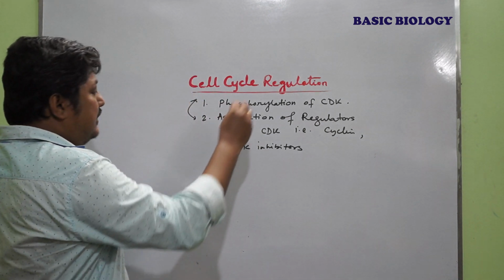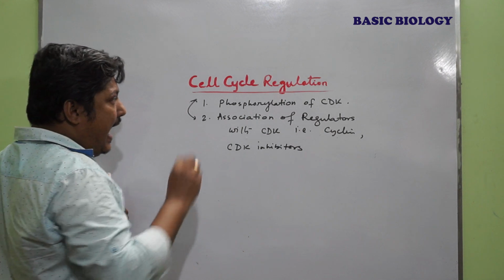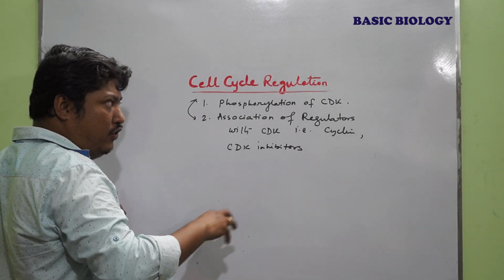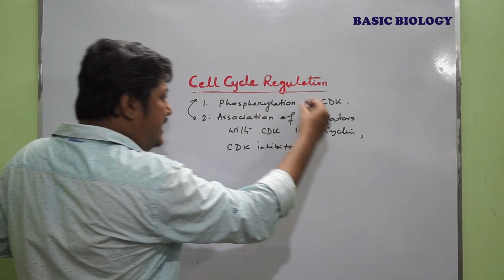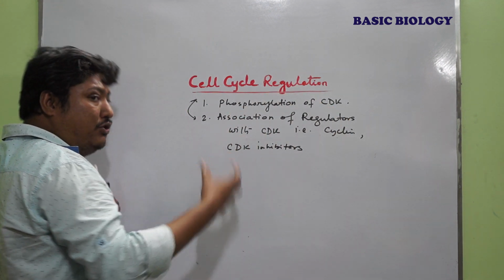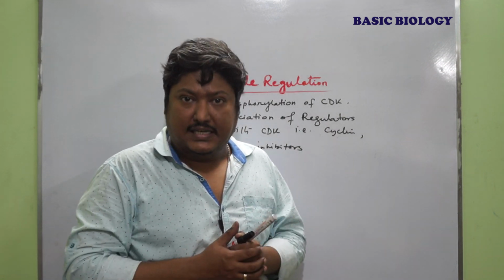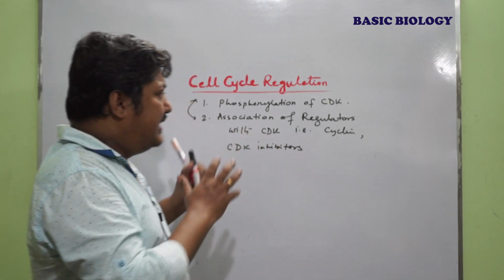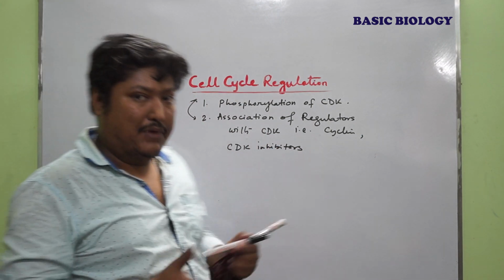So these two things are very important to activate the cyclin and CDK complex. That means the phosphorylation of CDK is very essential first of all, and after the phosphorylation of CDK is over, then the CDK binds with the cyclin molecule and that cyclin modulates the substrate specific kinase activity of the CDK.